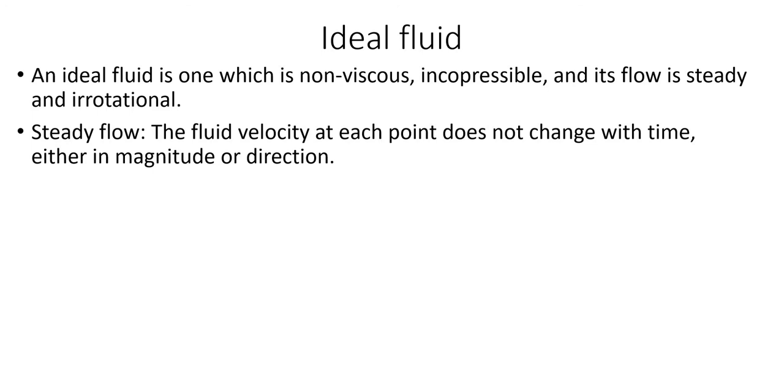Steady flow means the fluid velocity at each point does not change with time, either in magnitude or in direction. It should be streamlined or laminar flow. Such flow is known as steady flow.